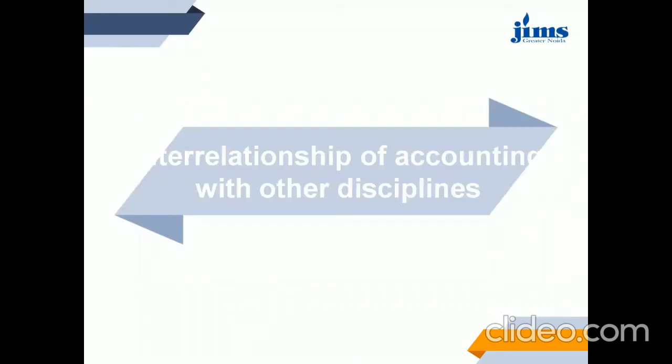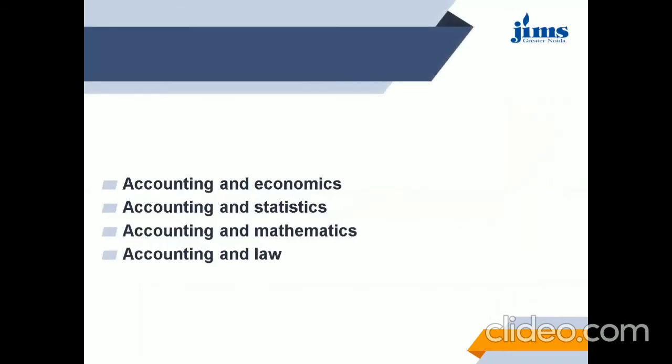Next topic is interrelationship of accounting with other disciplines. In this, we'll talk about the accounting relation with the other subjects. So first we'll discuss the relationship of accounting with economics. Economics is concerned with the rational decision making, efficient use of resources for satisfying human wants. So likewise, accounting is also making efficient use of resources, and provides appropriate information to the management for decision making.